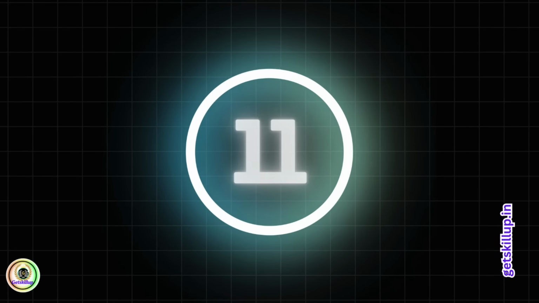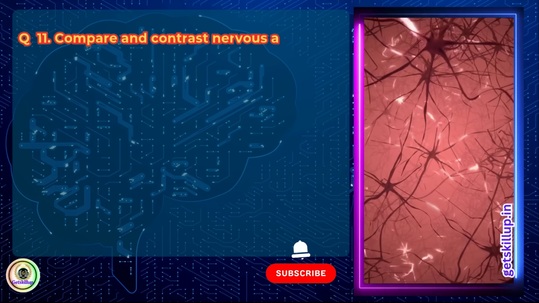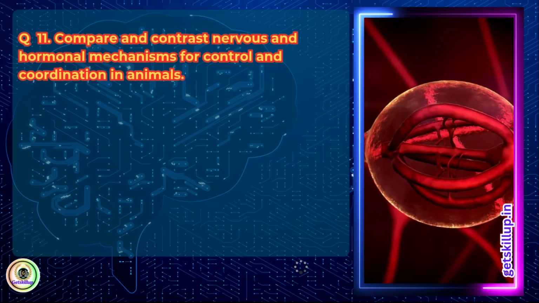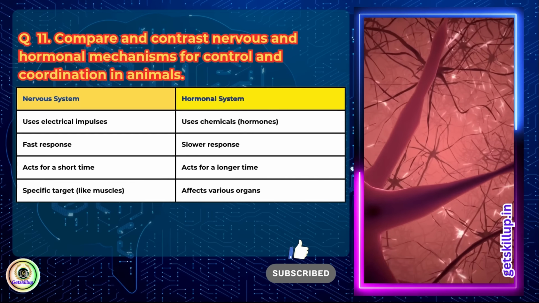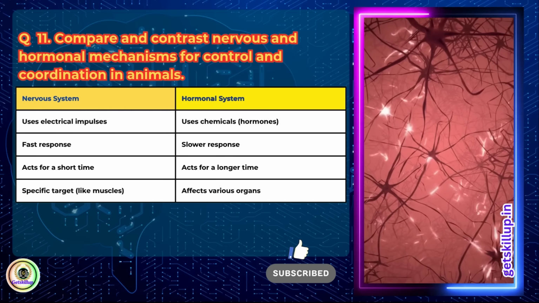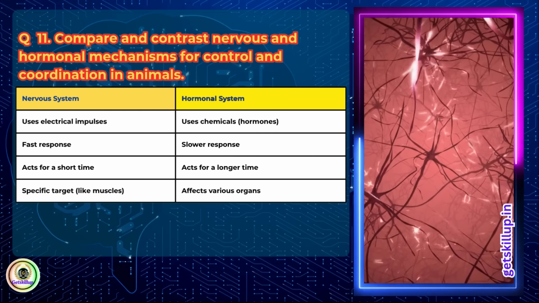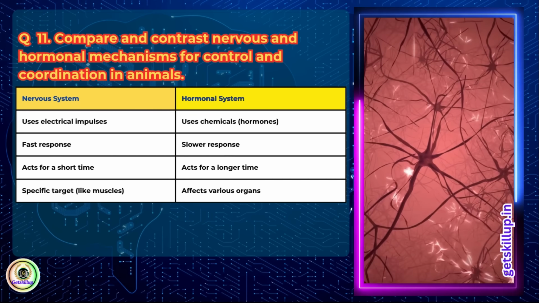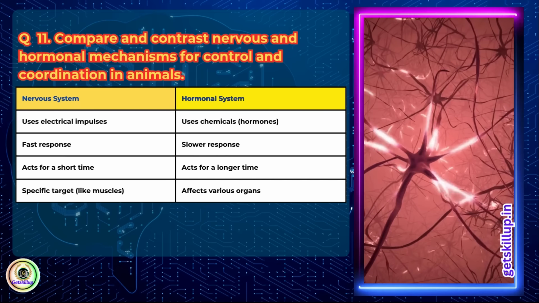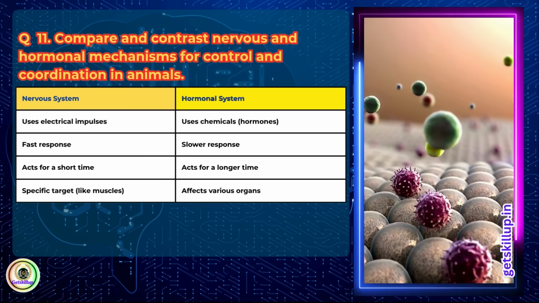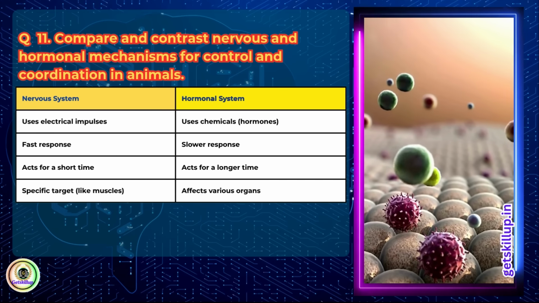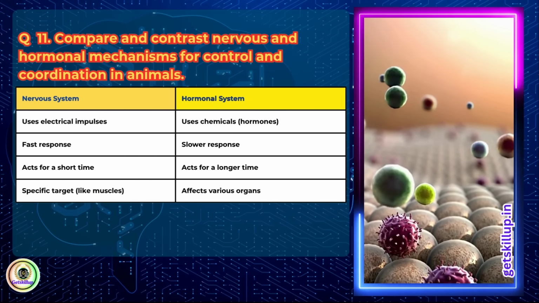Question 11. Compare and contrast nervous and hormonal mechanisms for control and coordination in animals. Answer: The nervous system uses electrical impulses. The hormonal system uses chemicals, hormones. Nervous system: fast response. Hormonal system: slower response. The nervous system acts for a short time. The hormonal system acts for a longer time. The nervous system has a specific target like muscles, and the hormonal system affects various organs.